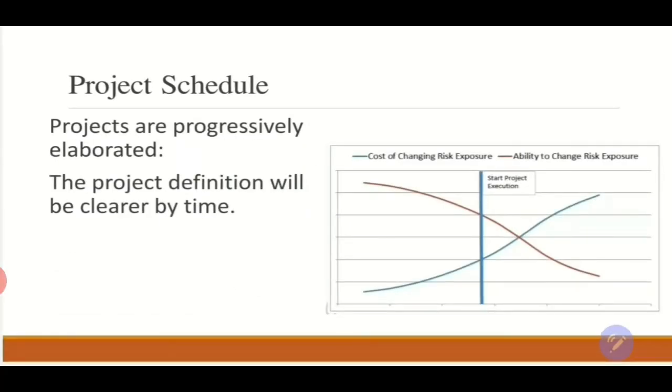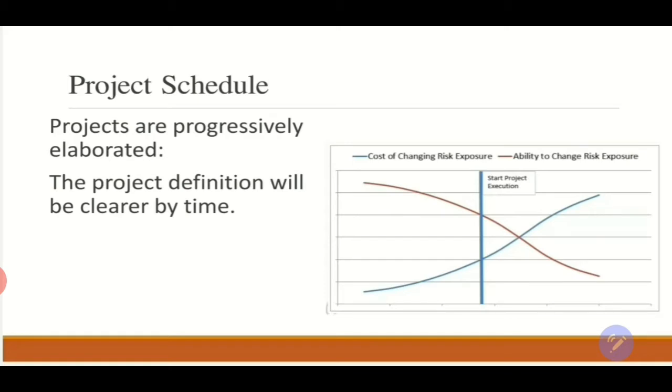One of the characteristics of projects is that they are progressively elaborated. What does it mean, progressively elaborated? It means that throughout the progress of the project, we will know more about the project, and the project can be better defined, and the project definition will become clearer over time. Why? Because we are progressing within the project.